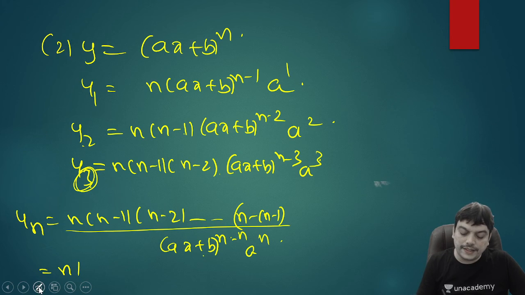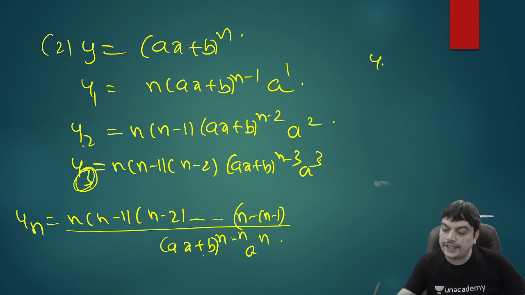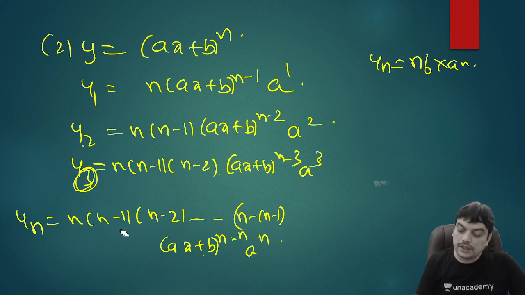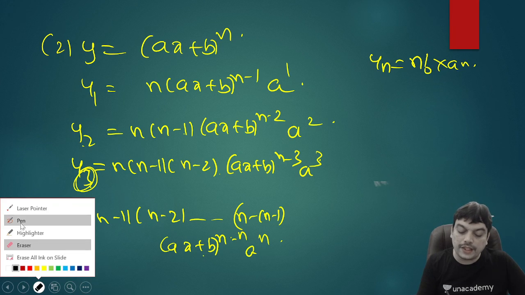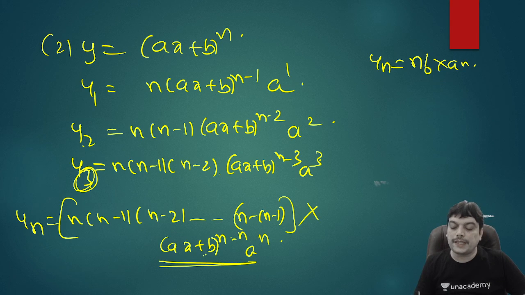So the answer is therefore n factorial into a power n. So this result for yn is now n factorial multiplied with a power n. Earlier there was just a line; you may think it is division, so I'll erase that. I mean to say that it was actually factorial n. So this part is factorial n multiplied with this part: (ax plus b) power 0 gives 1, and a power n is remaining. So the formula becomes factorial of n into a power n if it is the nth derivative of (ax plus b) power n.